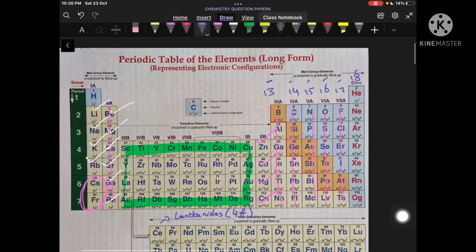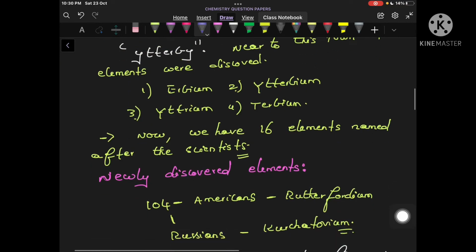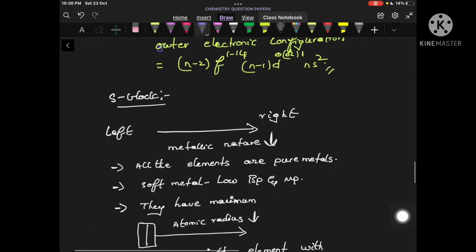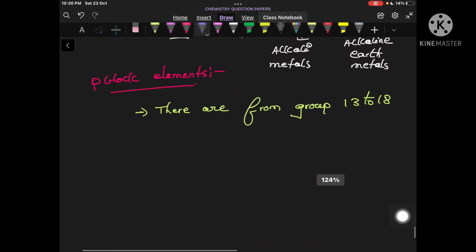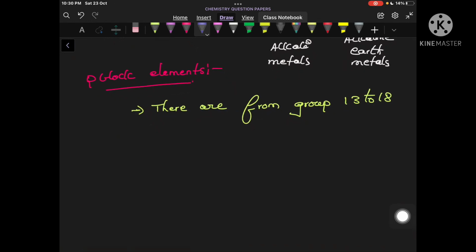These 6 groups of elements we can call P block elements. Why are they called P block elements? We have already discussed: because the differentiating electron, or the last electron, enters into the P block. That is why they are called P block elements. Then what is their outermost electronic configuration?